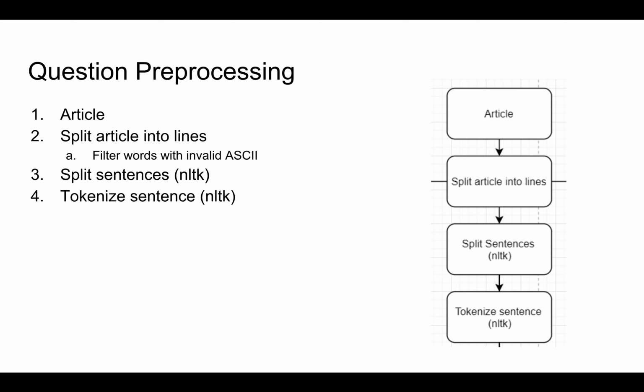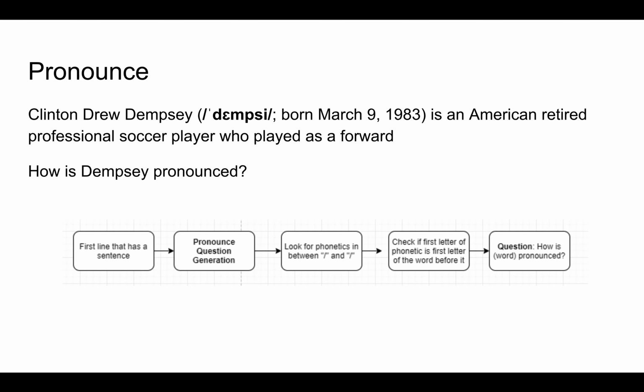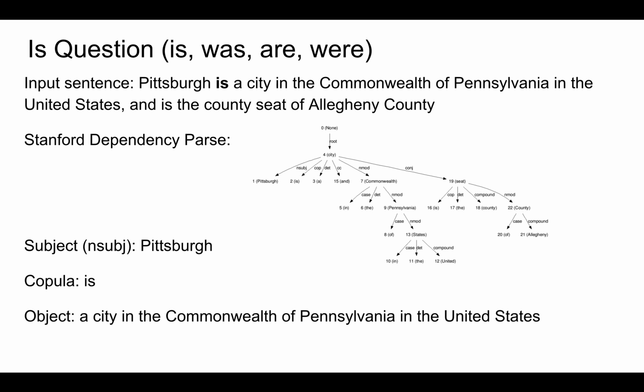For questions, we first pre-process the articles by splitting them into lines, and then splitting sentences with NLTK, and then tokenizing the lines. For the first sentence of the article, if we can find pronunciations between two slashes, and if the first letter matches the first letter of the word before it, we can ask pronunciation questions.